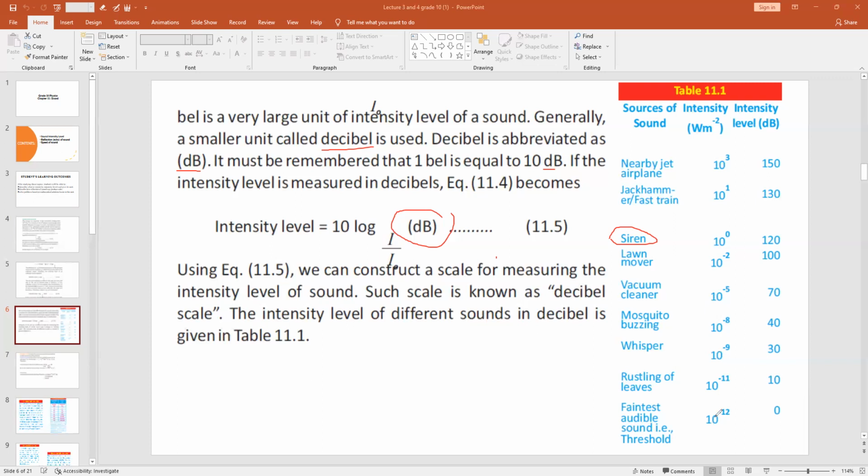So when we were discussing the topic of intensity level, we discussed that the human ear can bear the faintest audible sound, that is 10 power minus 12. And we take this sound as a reference point, right? So these are the sources of sounds, and from this table we know the intensities and intensity levels of these sources of sound.